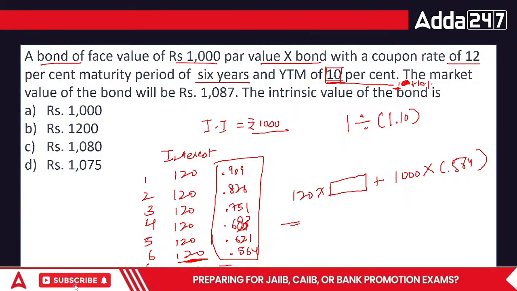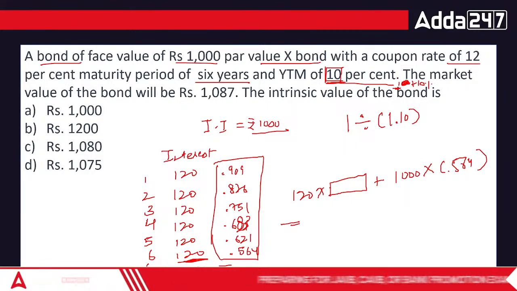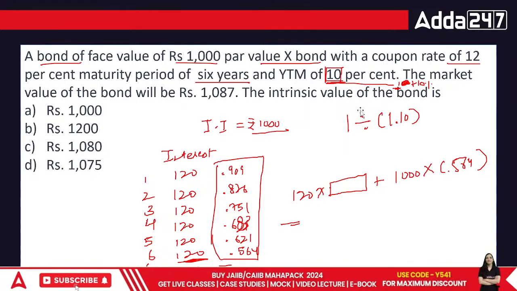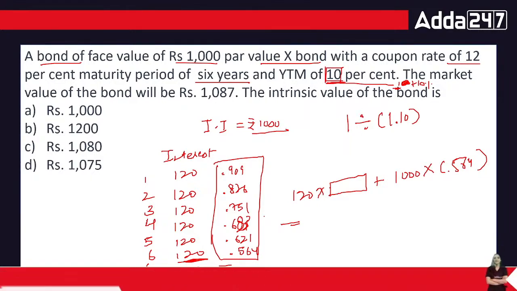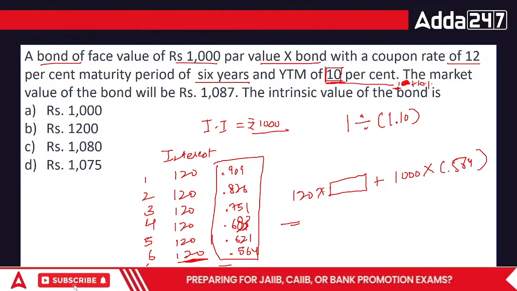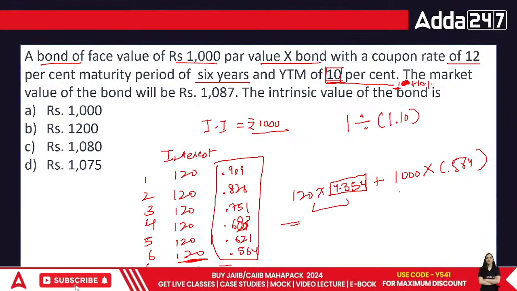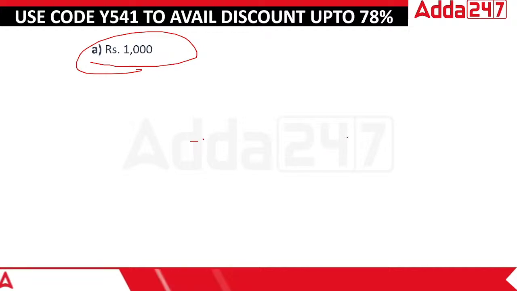So technically in this case it's going to be 4.354. And when you multiply these individually, you will get the answer of 1000 rupees.